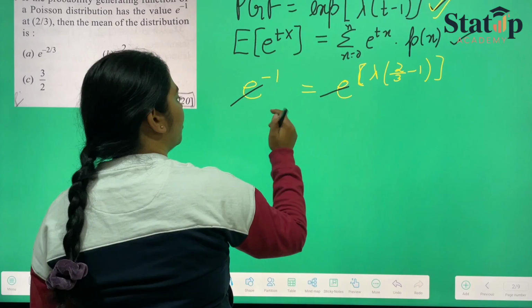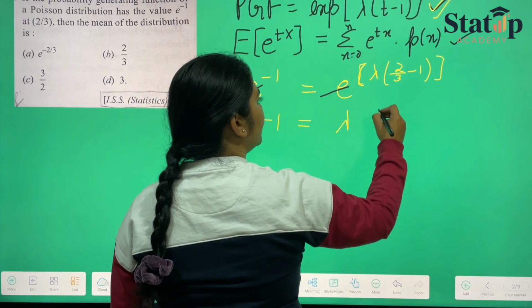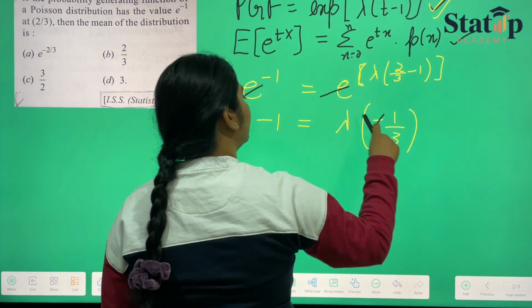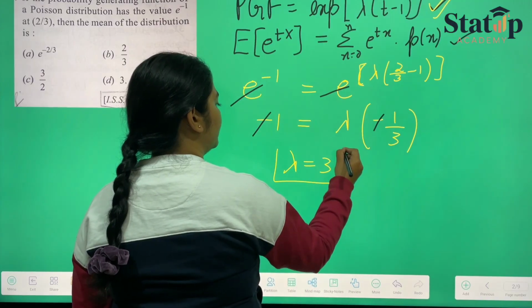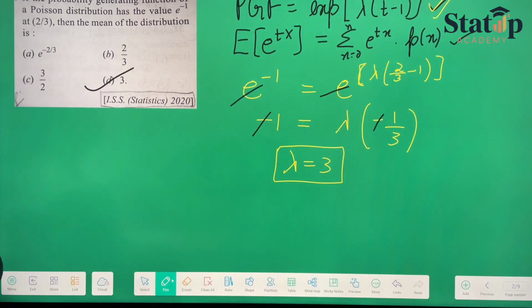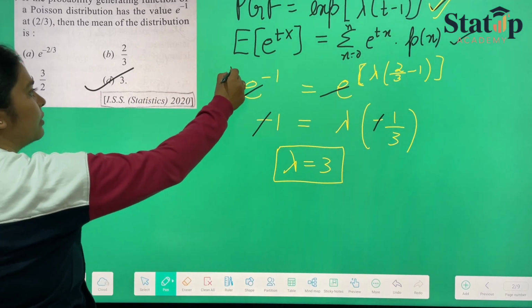So we can cut them off and we can write just the powers equal lambda. 2 by 3 minus 1 will be minus 1 by 3. And if we cut this minus sign as well, we get lambda is equal to 3, which is our option number D. You can attempt it like this, or I will show you how to attempt it with this method as well.